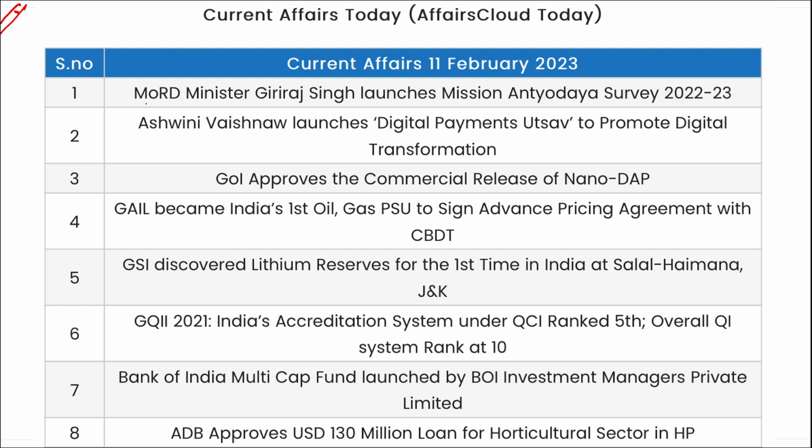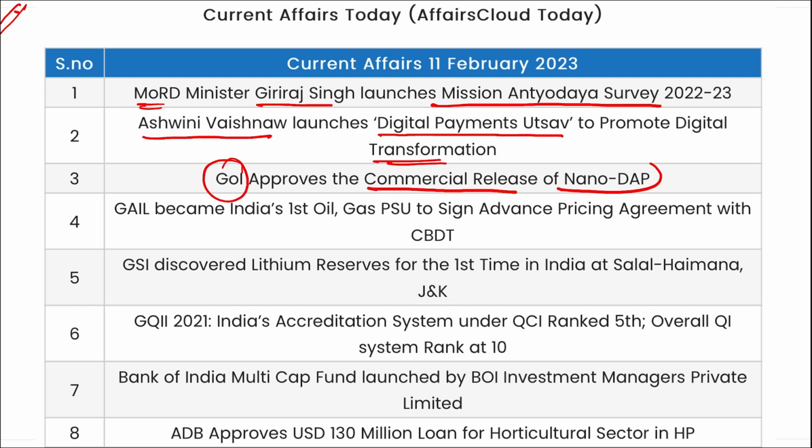Now let's go for a quick revision. MORD, that Ministry of Rural Development Minister Giriraj Singh has launched Mission Antyodaya Survey. Ashwini Vaishnaw, they have launched Digital Payments Utsav to promote digital transformation. Government of India has approved commercial release of Nano DAP. GAIL became India's first oil gas PSU to sign advanced pricing agreement with CBDT. Then GSI, Geological Survey of India, discovered lithium reserve for the first time in India at Jammu and Kashmir.